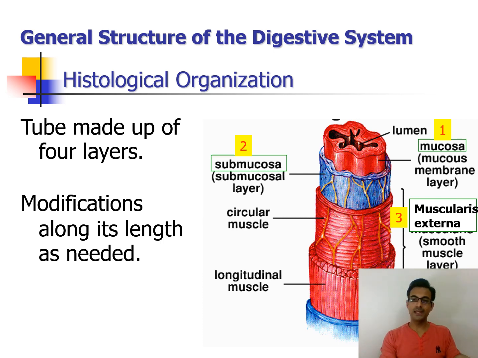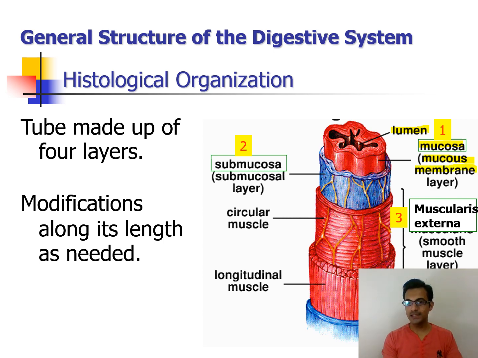So in the diagram we can see over here, the central cavity is called the lumen, okay. The first layer is the mucosa, that is the mucous membrane, okay. Mucosa indicates that it is made up of a membrane which secretes mucus, okay.